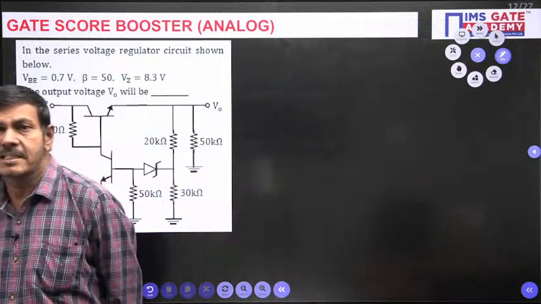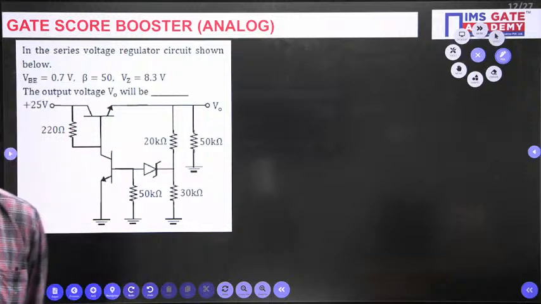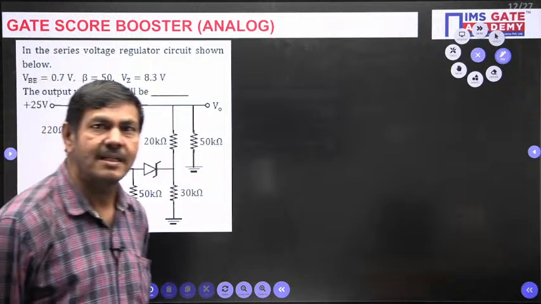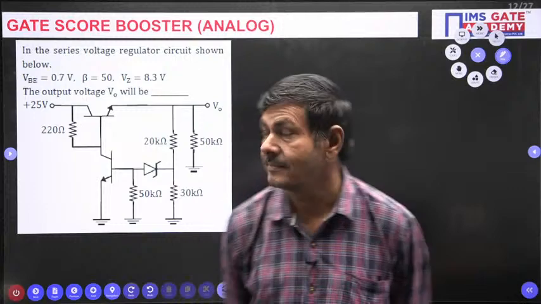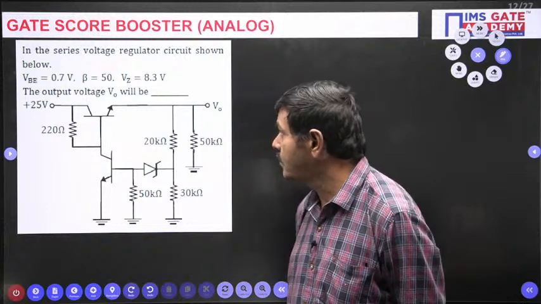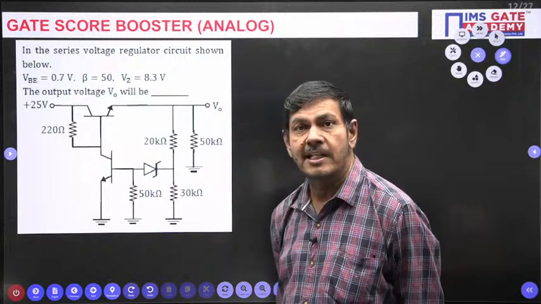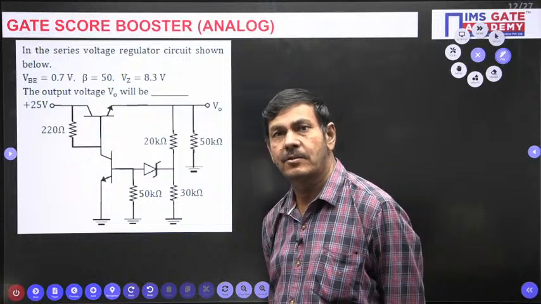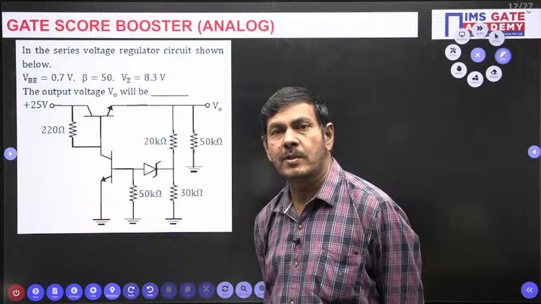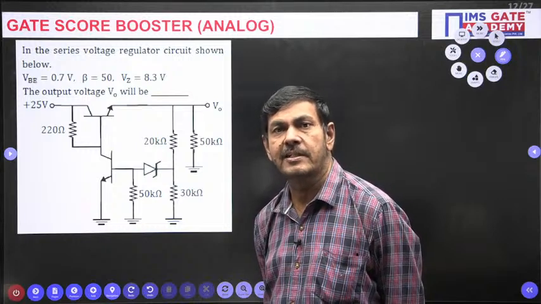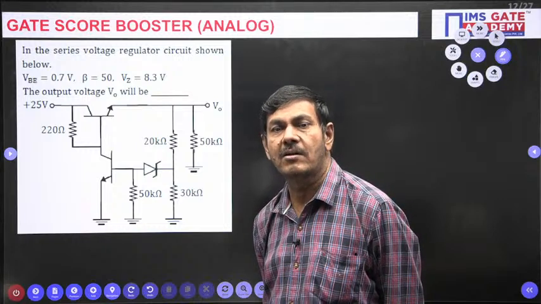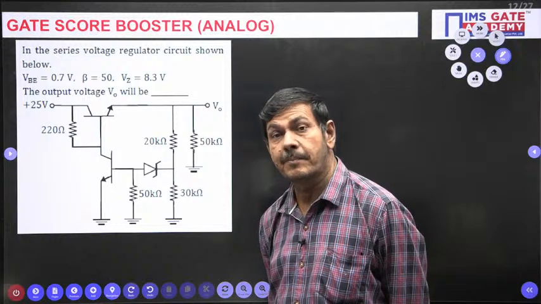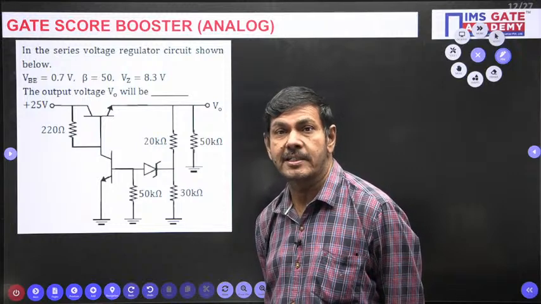This circuit is nothing but a voltage regulator. It is also a voltage regulator. Regulation is achieved by using what now? The supply voltage is more. Only with a Zener diode we cannot regulate. You know very well why a Zener diode is used: for regulation of the output voltage, to get the constant output voltage. The supply voltage is more, you think so.